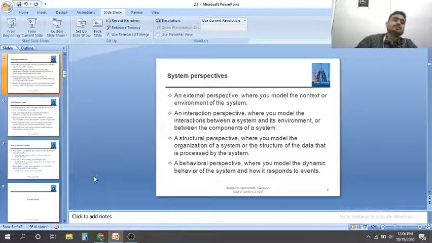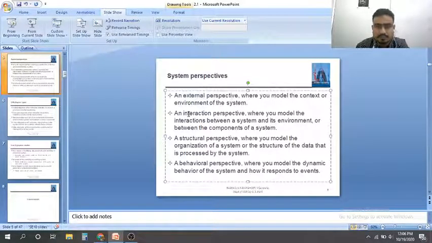A structural perspective, where you model the organization of the system or the structure of the data processed by the system. The structural perspective organizes the system, or the structured data that is processed by the system. Next comes the behavioral perspective, where you model the dynamic behavior of the system and how it responds to events. So, just remember: external perspective, next the interaction perspective, then the structural perspective, which deals with the data, and then the behavioral perspective. Fine.